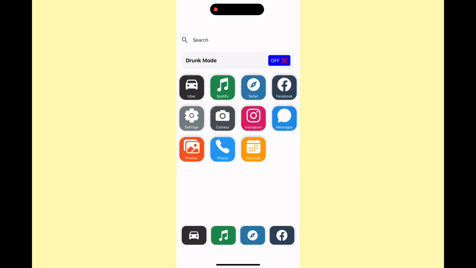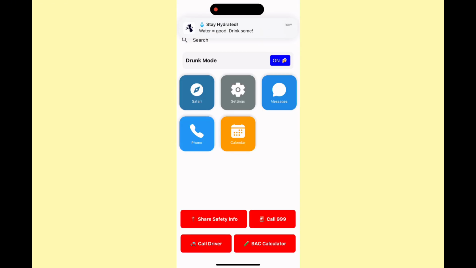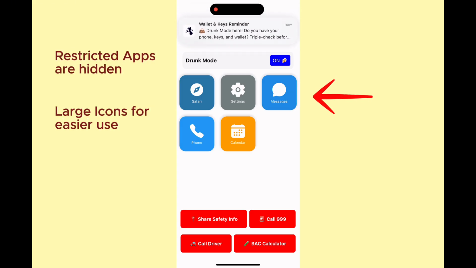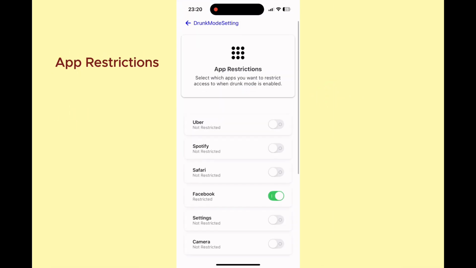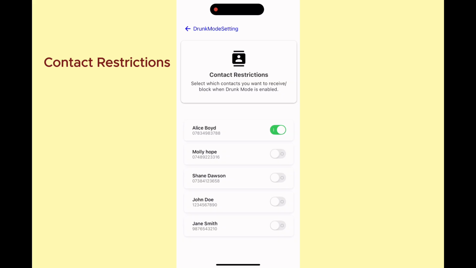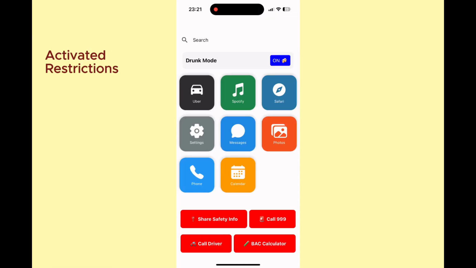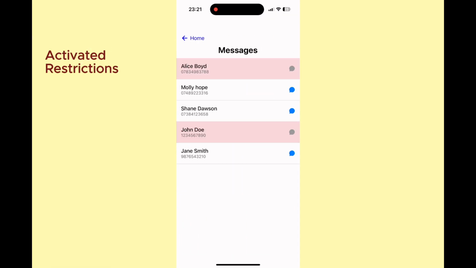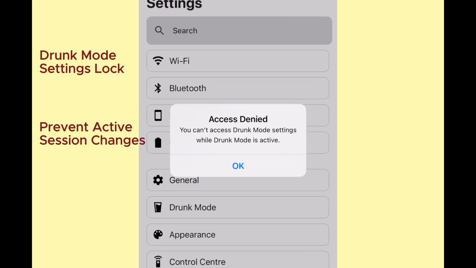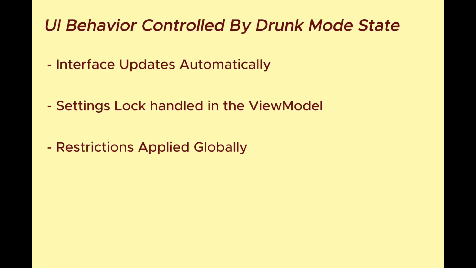When drunk mode is activated, the interface simplifies to reduce user error. Only non-restricted apps are shown, and larger icons make tapping easier when coordination is impaired. Users can pre-select which apps and contacts to restrict, and those preferences are saved in Supabase. During a session, restricted apps disappear and contacts are grayed out. Drunk mode settings are also locked, preventing changes until drunk mode is turned off. All of this is controlled using conditional rendering tied to the drunk mode state, with lock logic handled in the view model.